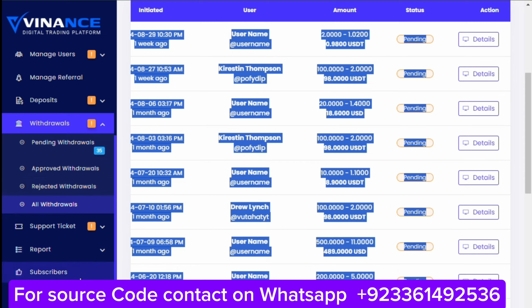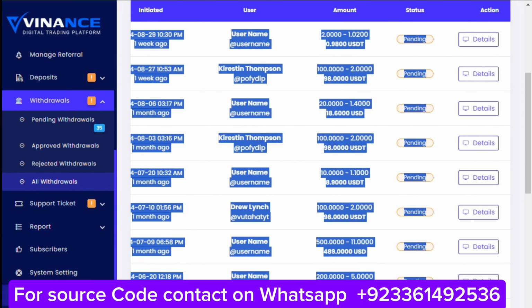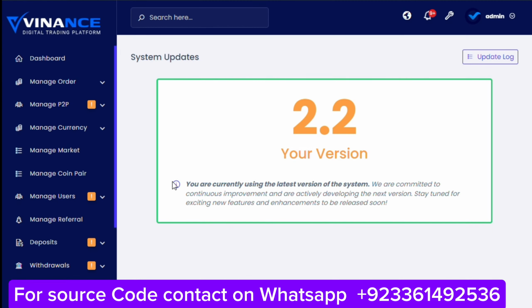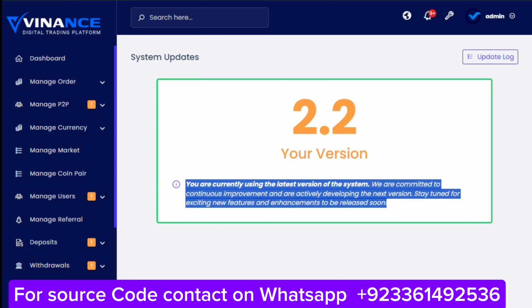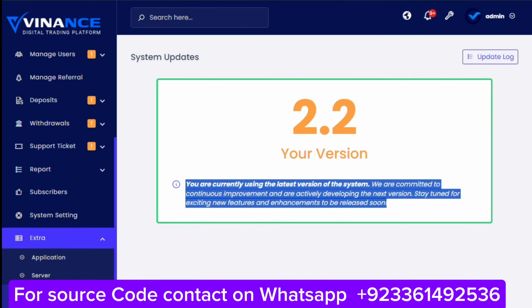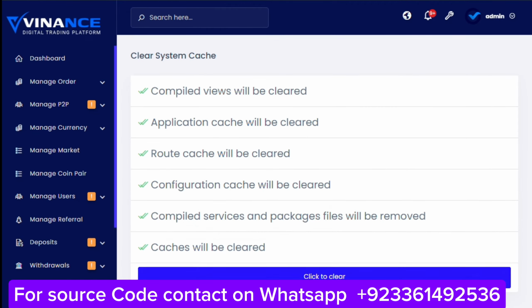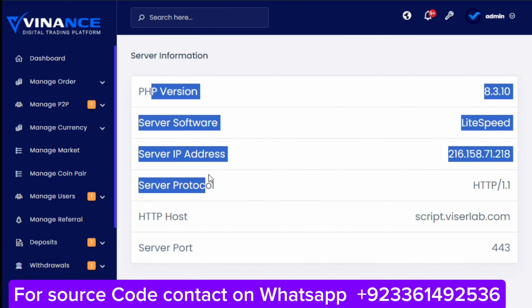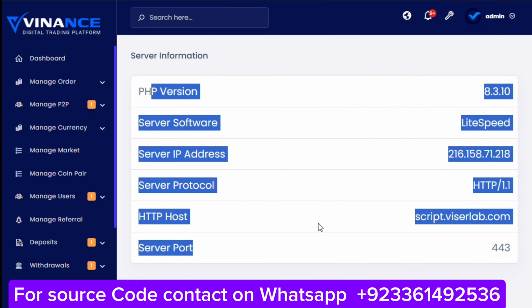Here are the system settings of the script. First of all, I will show you the version of the script, the update of the script, and the application cache from here. Here the update of the script, this script is version 2.2, the latest version of the script is 2.2, and this script contains cache. You can also clear the cache from here. Here is the server of the script. You can see the PHP version, software, IP address, server protocol, and HTTP host from here.